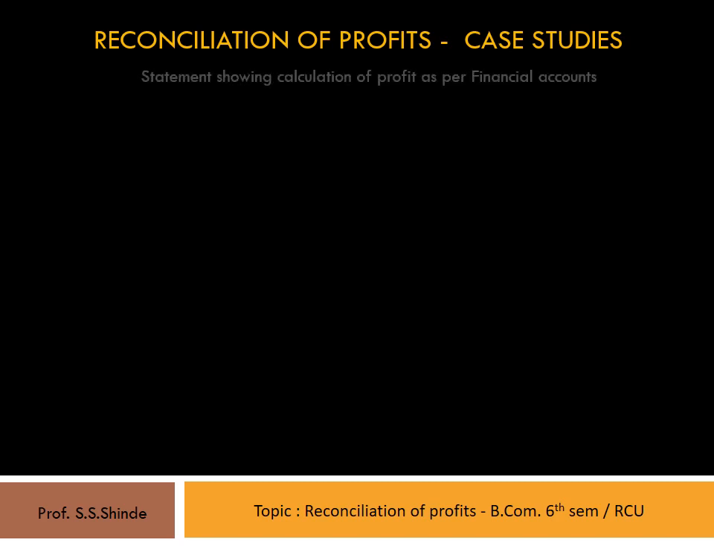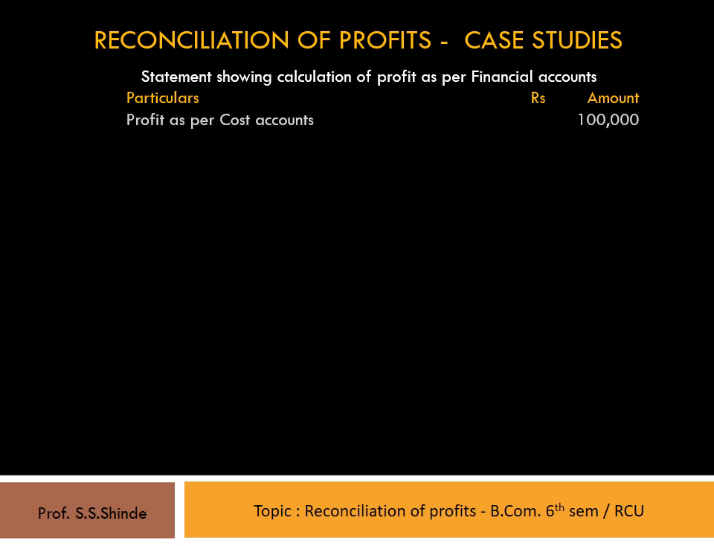Let's prepare a statement showing calculation of profit as per financial account for illustration 2. Now in this illustration, Expert Engineering Limited has a profit of rupees 1 lakh as per cost accounts for the year ending 31st of March 2019. There are reasons for disagreement of profit as per financial accounts. So we begin the statement with the profit as per cost accounts as the base. So let's rule out the statement with the particulars column and the amount column and an inner amount column. So we begin with profit as per cost accounts, rupees 1 lakh.